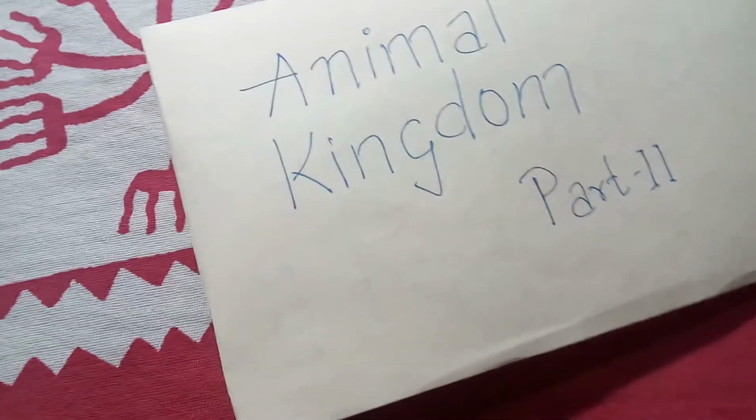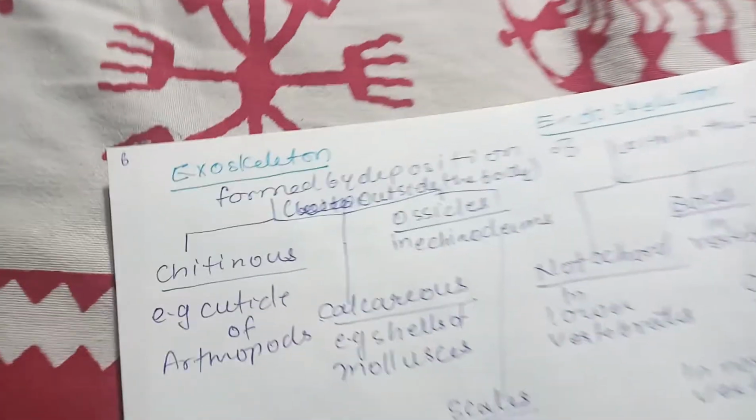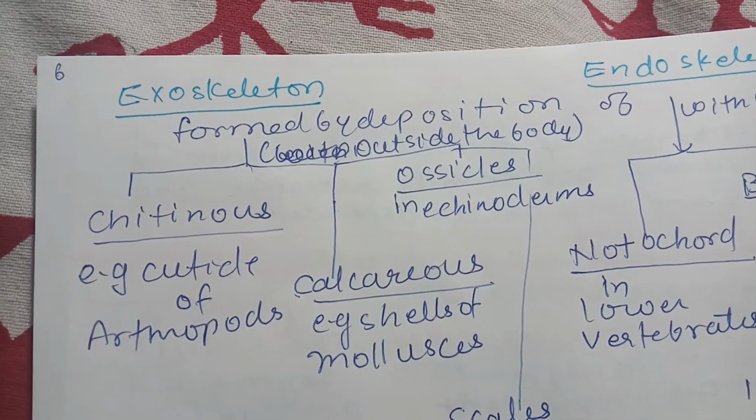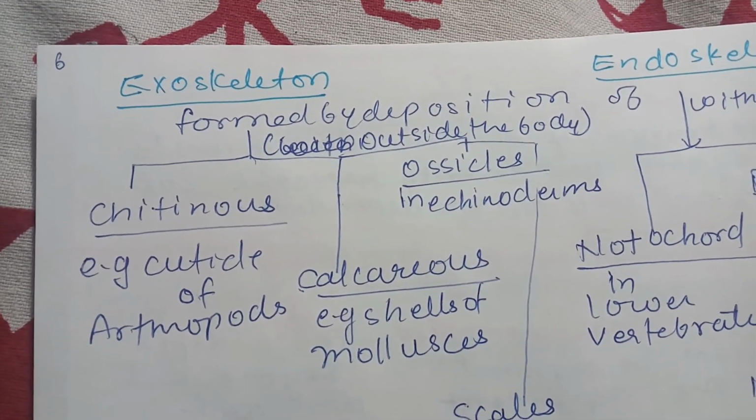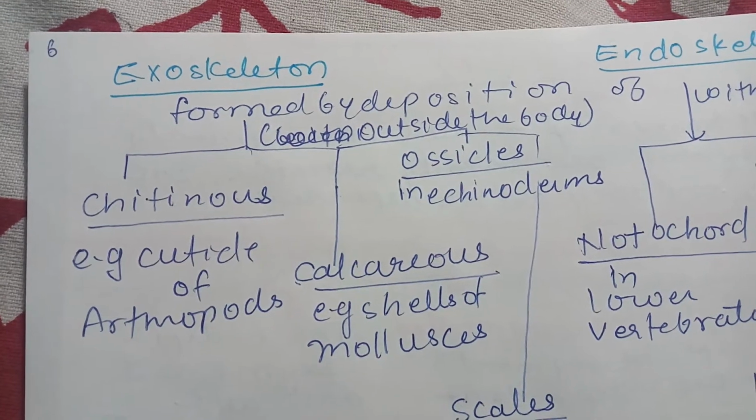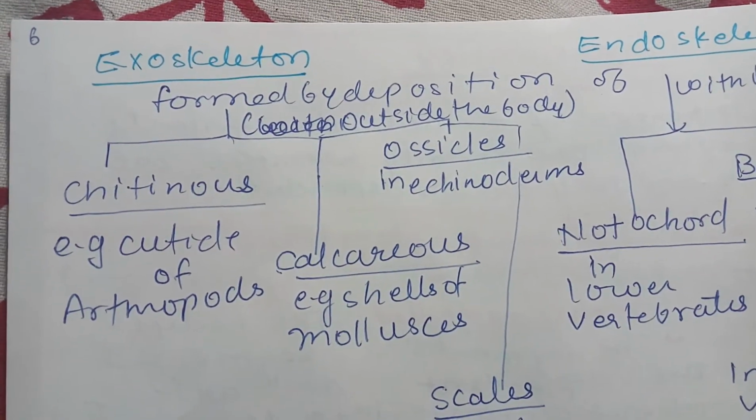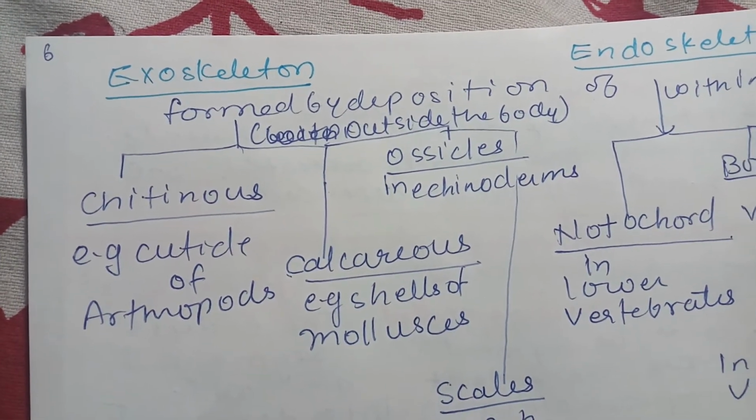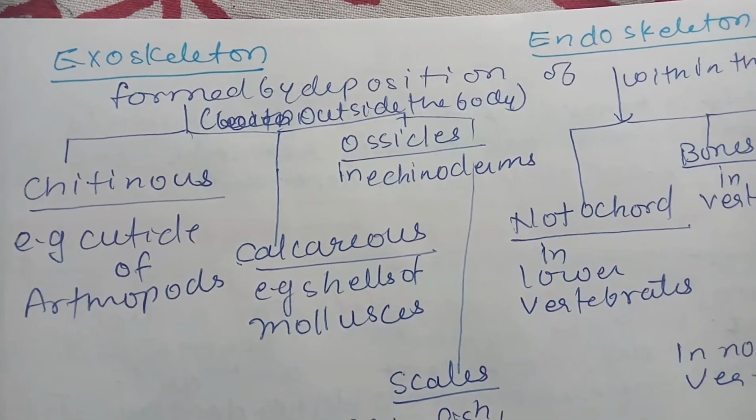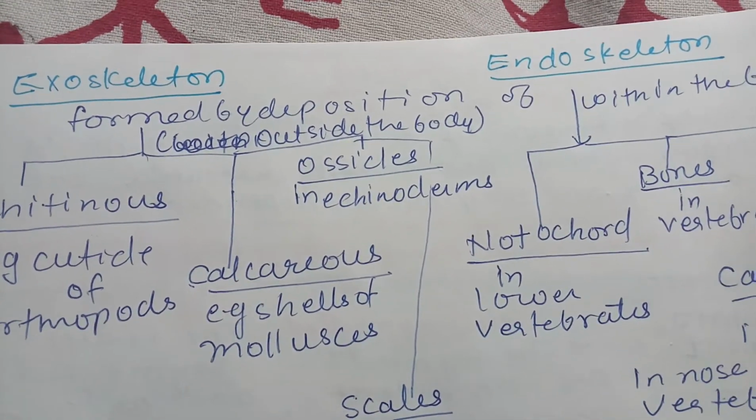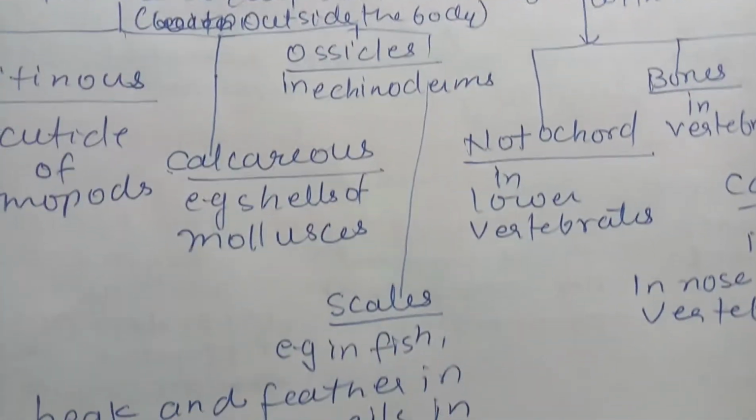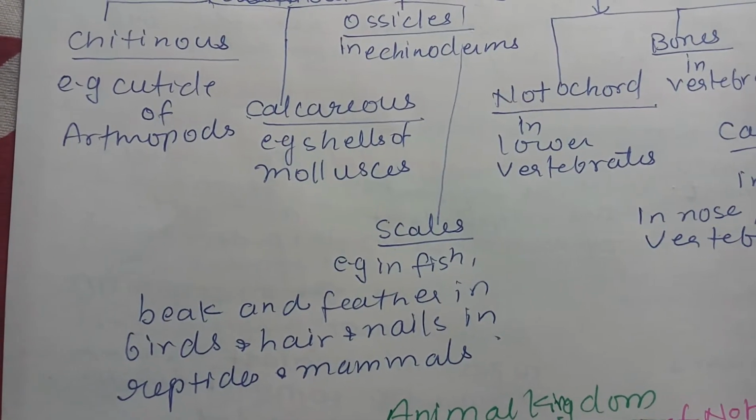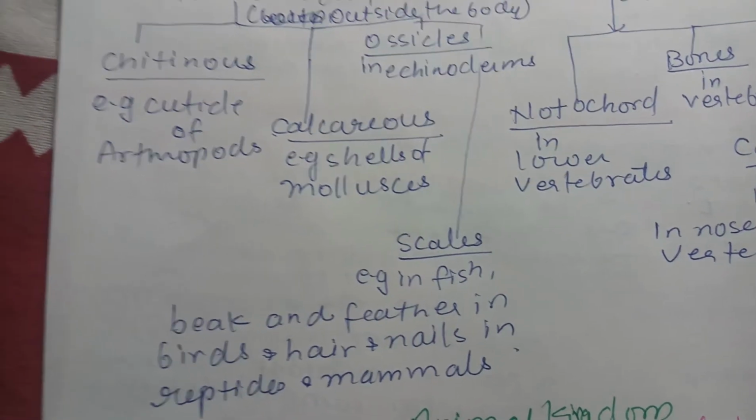So different types of these skeletons are: the exoskeleton formed by deposition outside the body by the deposition of chitinous, that is calcareous, ossicle scales. These are different types of exoskeleton. Now cutaneous, such as cuticle of arthropod; calcareous, such as shells of mollusk; ossicles, such as in Echinodermata; and scales, such as in the fish; beak, feather in birds, hair, nails in reptiles and mammals.